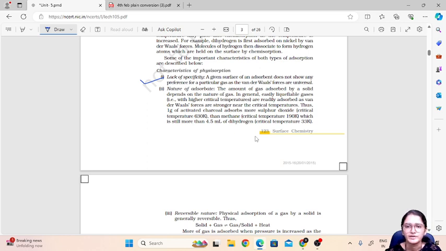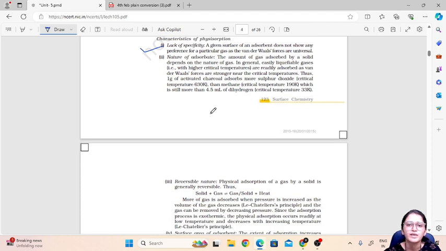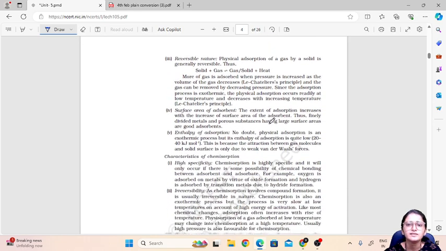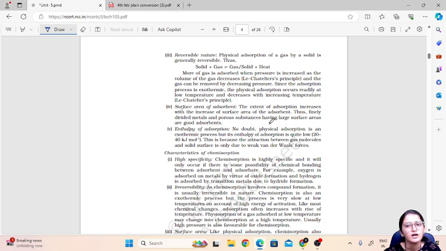Then nature of adsorbent. The amount of gas adsorbed by a solid depends on the nature of the gas. Easily liquefiable gases are readily adsorbed, as van der Waals forces are stronger near the critical temperature. So easily liquefiable gases can affect the adsorption. Then it has a reversible nature, because physical adsorption is reversible, as it is a slow process because of van der Waals attraction. More gas is adsorbed when pressure is increased as the volume of gas decreases. So it follows Le Chatelier's principle.